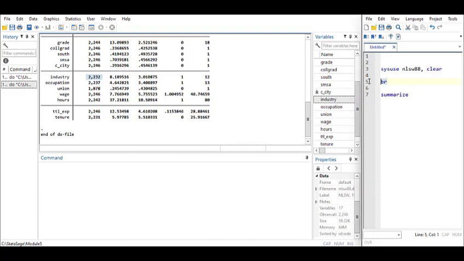So we can now have browse if industry, sorry, I could drag it here, industry double equals to dot. I mentioned that before in the presentation. Missings are represented by a dot. So we're looking for these missings. Why is it that of all these women, these were missing?